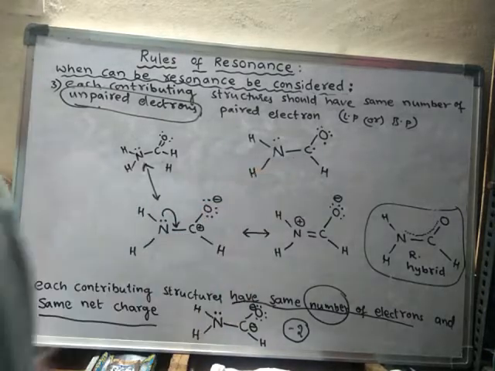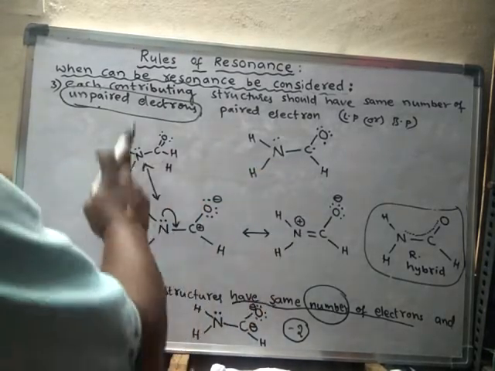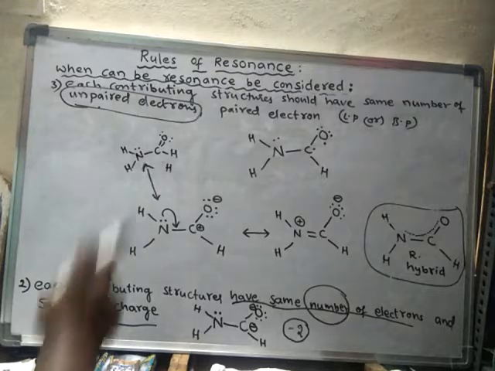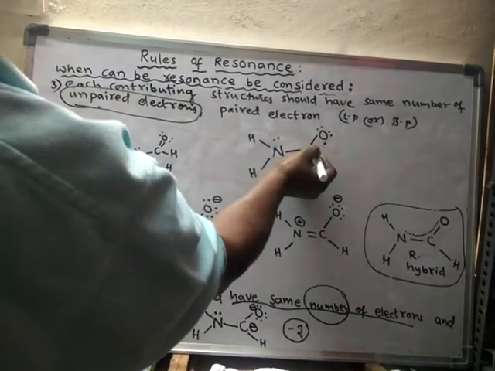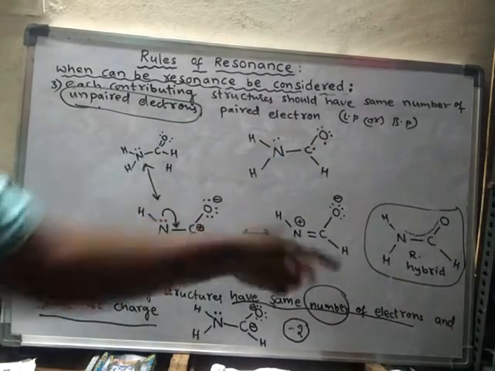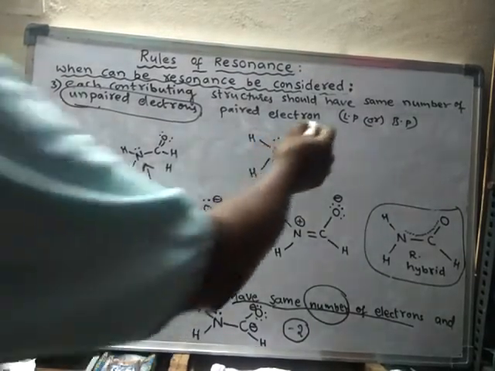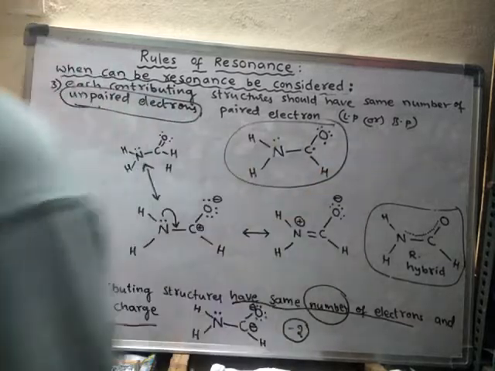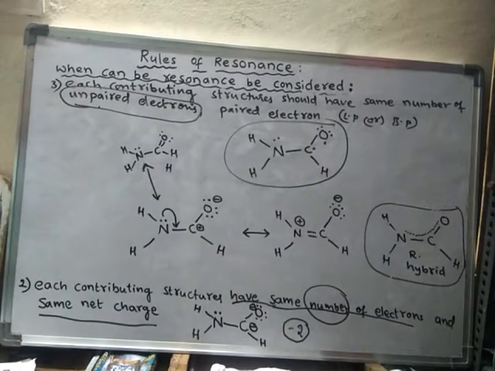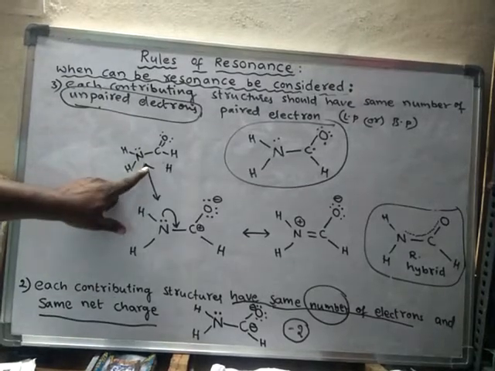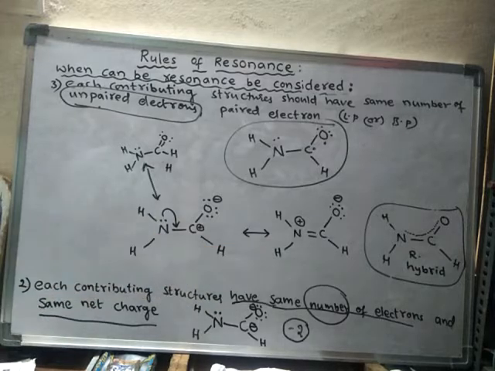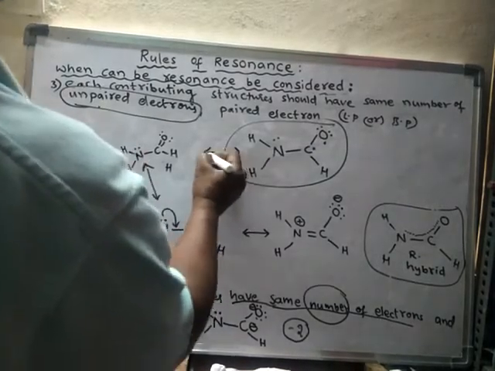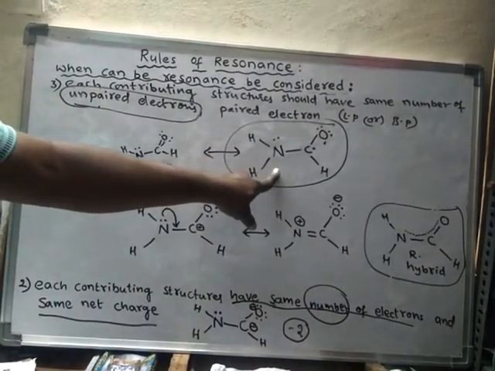So the same connectivity of atoms, the same number of electrons and the same net charge. But here there are two unpaired electrons, whereas in these structures there is no unpaired electron. Hence this structure is not in resonance with these three structures. These three structures are resonating structures, hence they are separated by a double-headed arrow. But this cannot be separated from these structures by a double-headed arrow. I cannot put a double-headed arrow like this because this is not a resonating structure. Why?